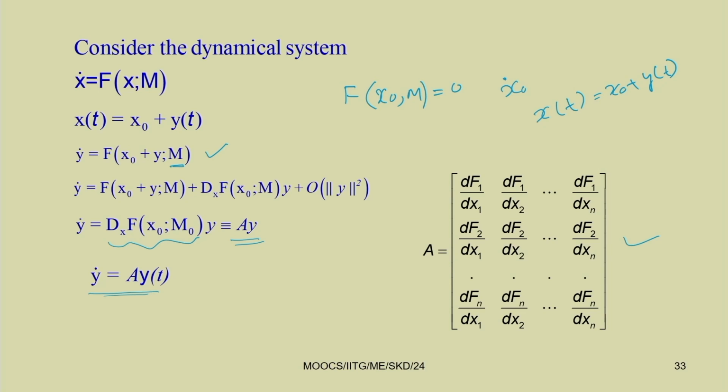So, after finding y dot equal to A y t, then taking different initial conditions, you can plot how much deviation it is having. Knowing that deviation, you can find this Lyapunov exponent. For example, initially it is x0, now this becomes x0 plus delta, let you take. So, let this be the function. Now at time t, this has become x0 plus delta n. Here you have this with time. So, this becomes fn x0 plus delta, fn x0.